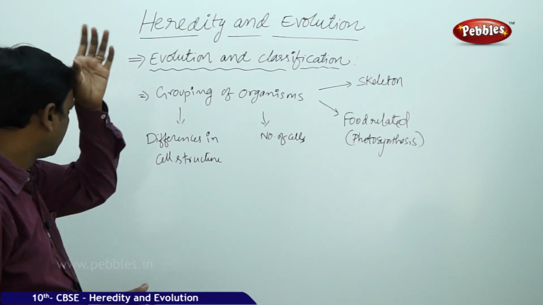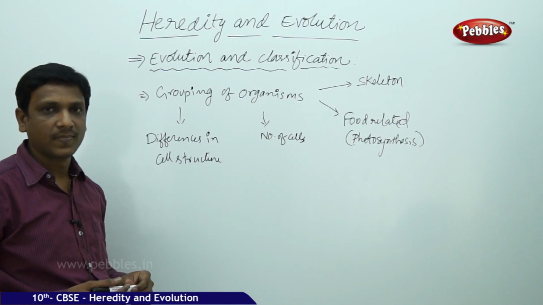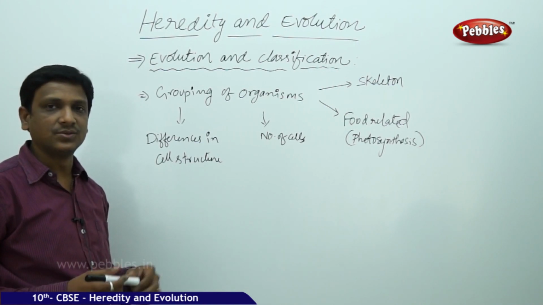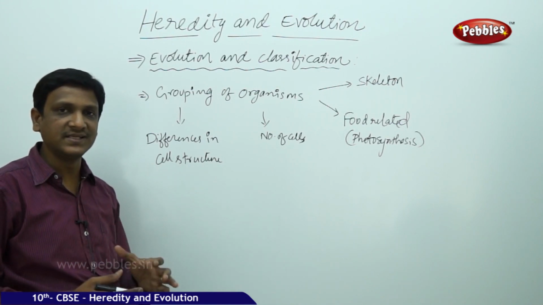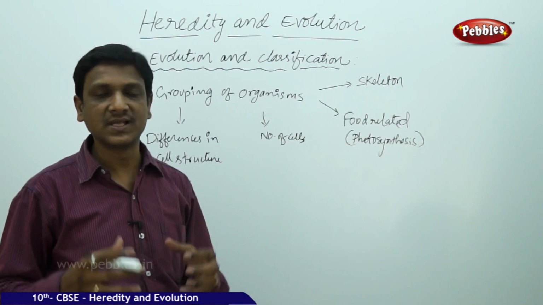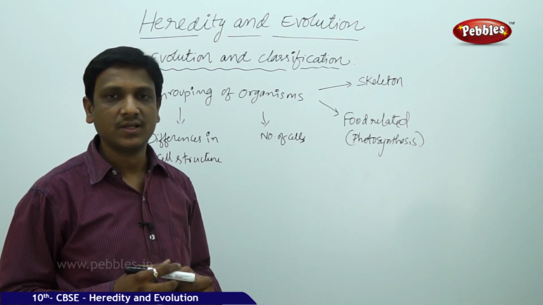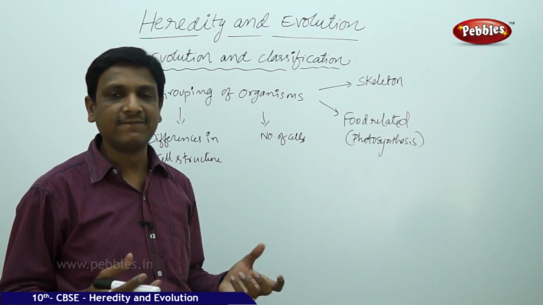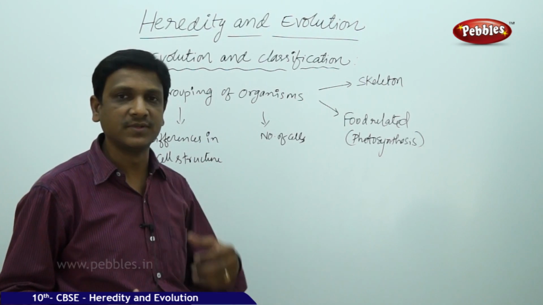Now, to understand the process of evolution, how do we understand? We are thinking that this much diversity of living organisms has come from the same group of ancestors. In fact, all this diversity might have come from a single ancestor.